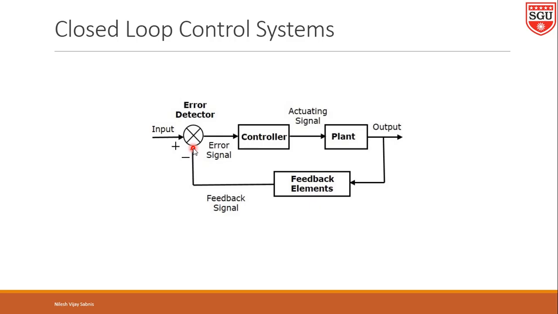The comparator compares the actual temperature with the desired temperature in order to measure the error. This error signal is the actuating signal. That error signal is given to the controller, from where we will get the actuating signal, which is then sent to the plant, which is nothing but the furnace.